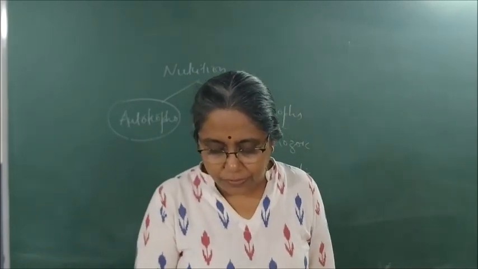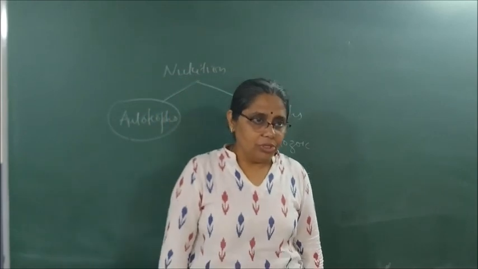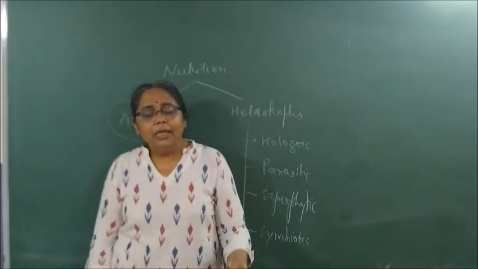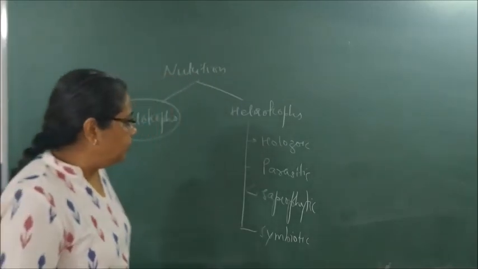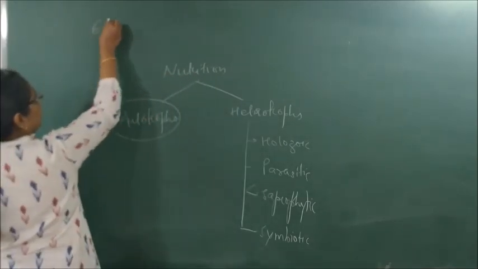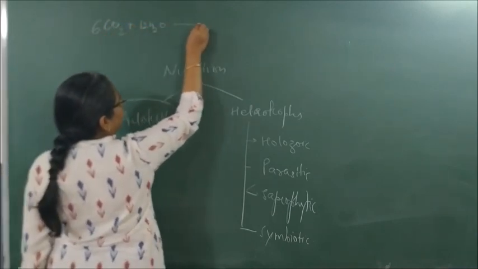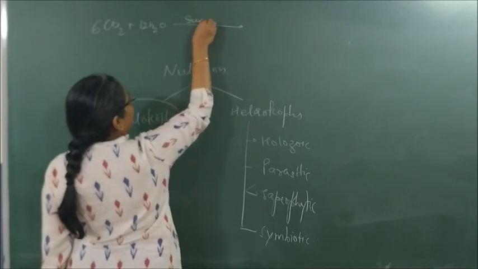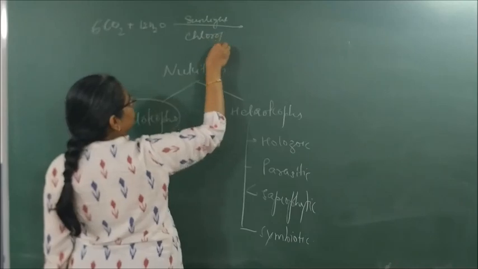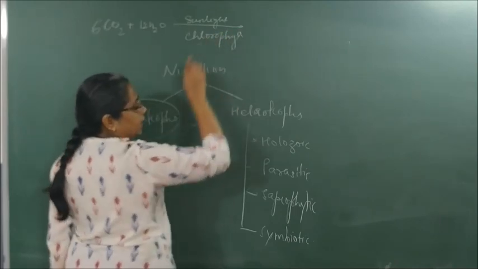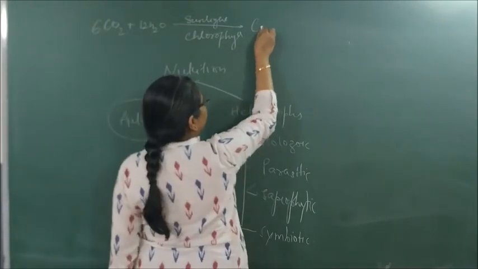Now let us go to the next part. Very, very important: the equation of photosynthesis. I said we take carbon dioxide, water, sunlight and chlorophyll. So let us go to the same logic. Carbon dioxide, 6CO2 plus 12H2O. We require what? Sunlight, and we require what? Chlorophyll. So in presence of sunlight and chlorophyll, it forms food for the plant. What is the food for the plant?